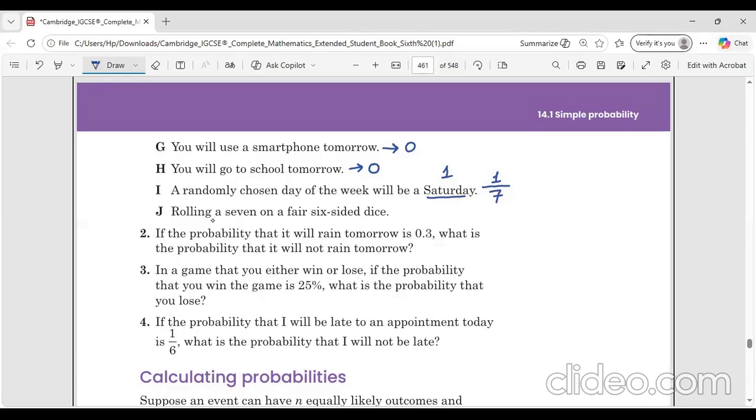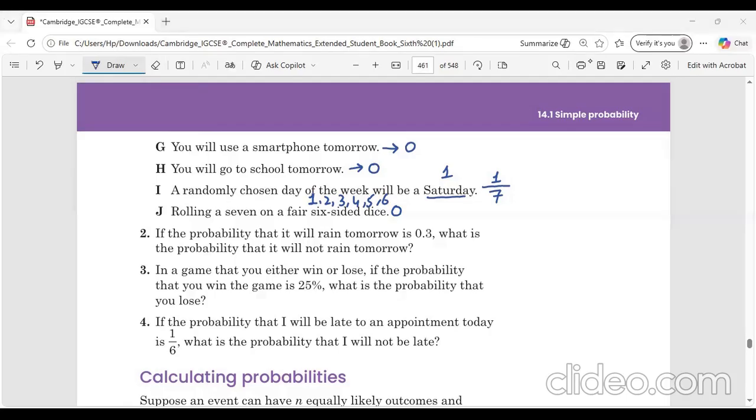J is rolling a 7 on a fair six-sided dice. If a dice is six-sided, only six numbers will be there on it, but they are asking the probability of rolling a 7. Rolling 7 is not possible, so for this kind of event as well, the probability will be 0. So for events we are certain about, the probability will be 1, and for events we are not certain about, the probability will be 0.